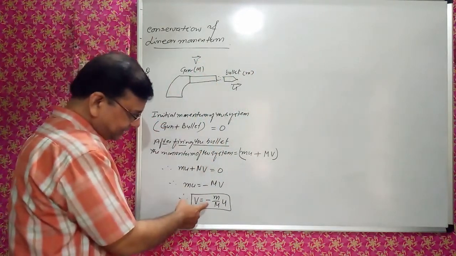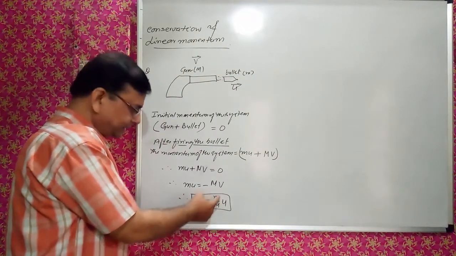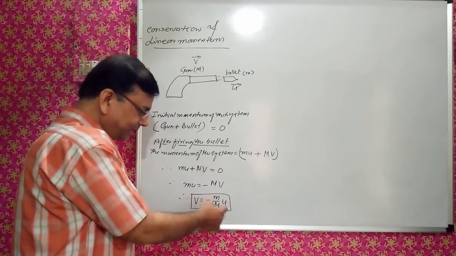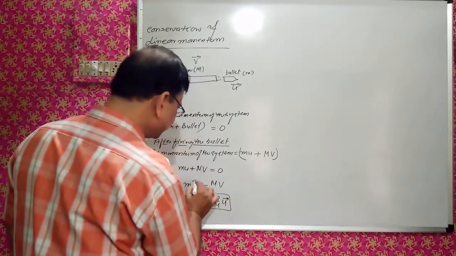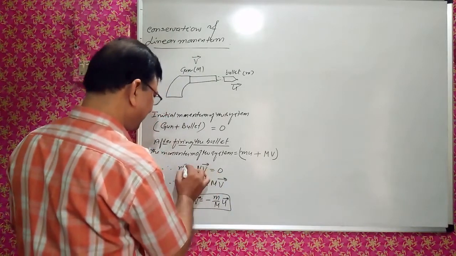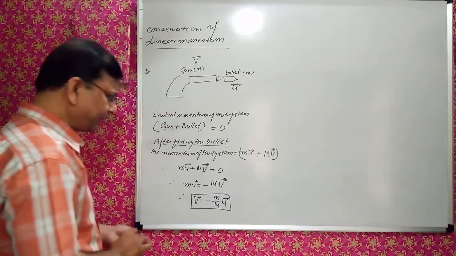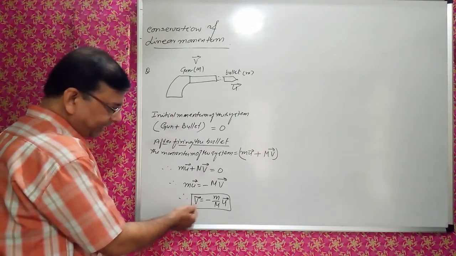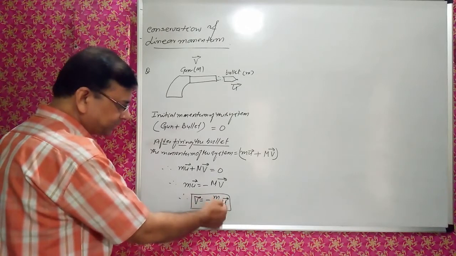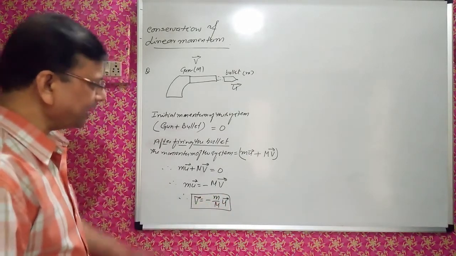The minus sign is there because momentum is a vector quantity. So the velocity of the gun is opposite to the direction of the velocity of the bullet. The minus sign tells this direction is opposite.